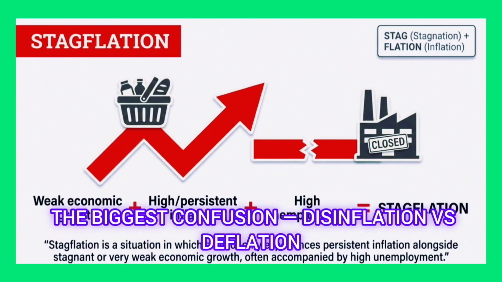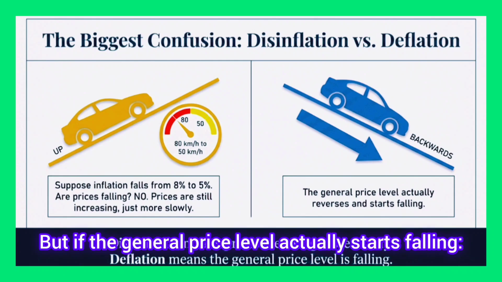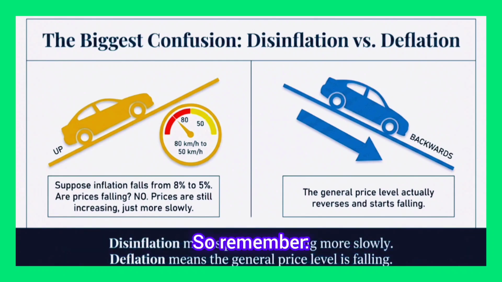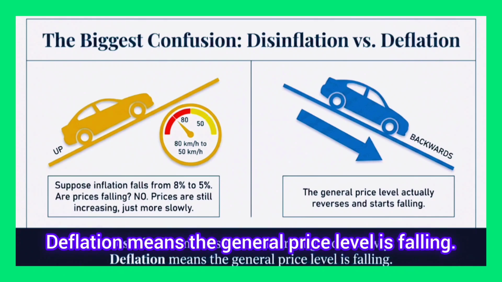The biggest confusion. Disinflation versus deflation. Suppose inflation falls from 8% to 5%. Are prices falling? No. Prices are still increasing. The increase is simply slower. That is disinflation. But if the general price level actually starts falling, that is deflation. So remember, disinflation means prices are rising more slowly. Deflation means the general price level is falling.